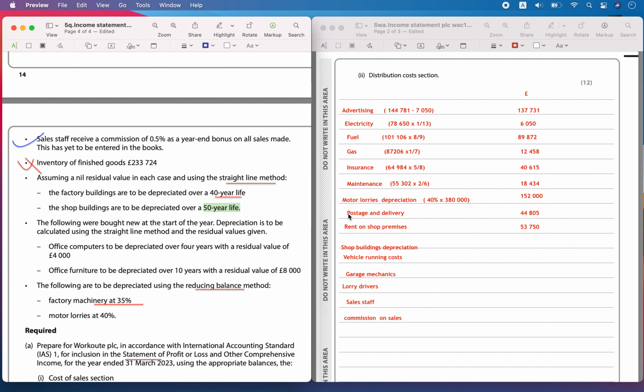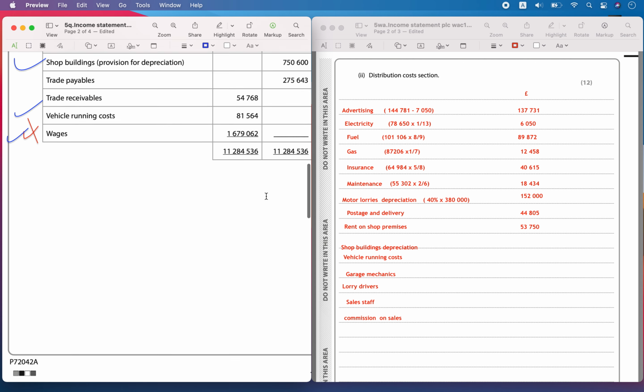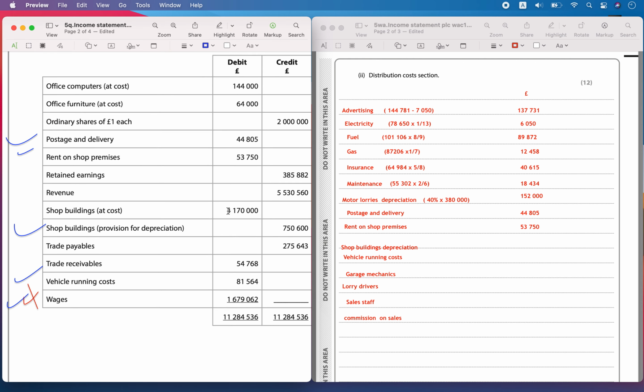Then shop buildings depreciation. Here the shop buildings depreciation information is given, they are to be depreciated over 50 years, straight line method. So the total cost we have to take for the shop buildings and divide it by 50. So that is going to be equal to 4,170,000 divided by 50 years, so that is 83,400.